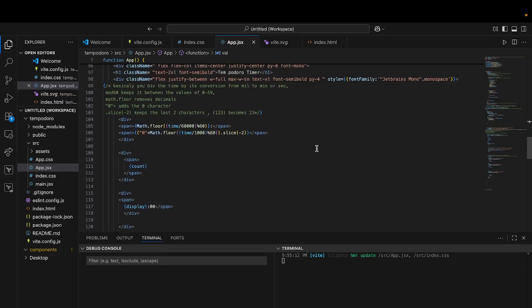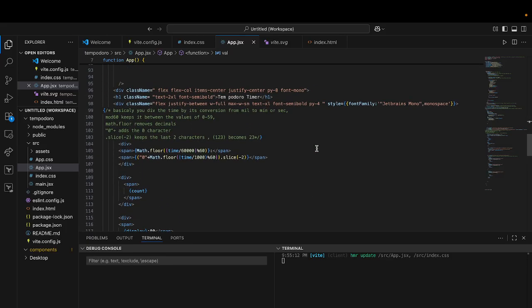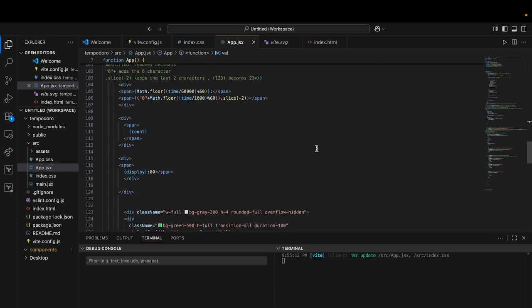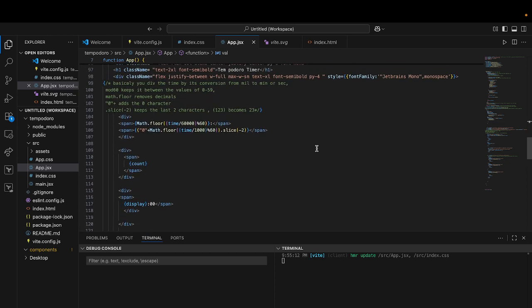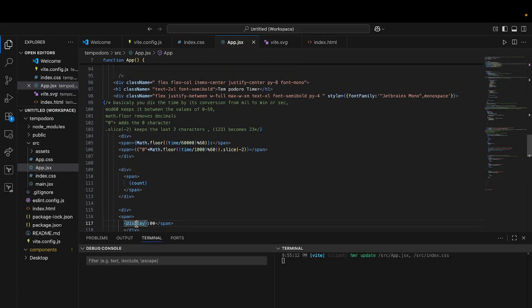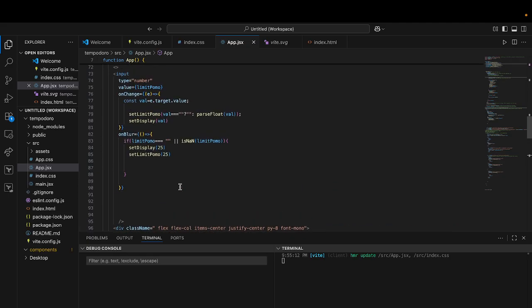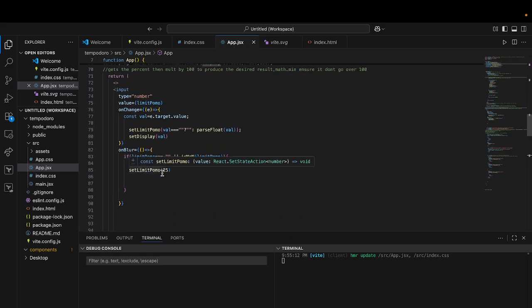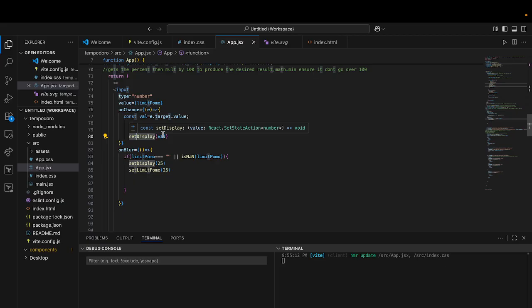Let me check the actual display. Maybe there's something wrong there. Progress percent display, this could actually be the problem, where we're setting display. No, that wouldn't be the problem, because I said set display to val, e.target.value, which is targeting this value of limit pomo.